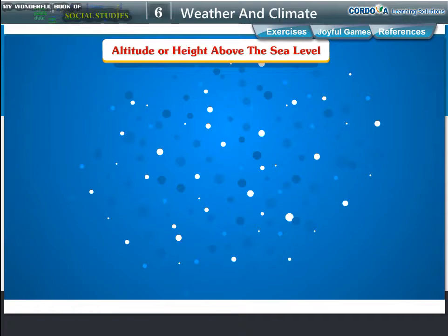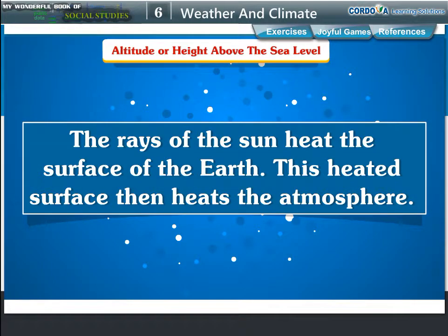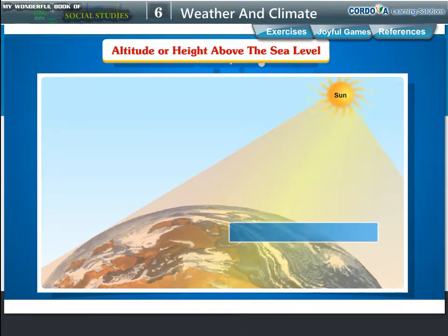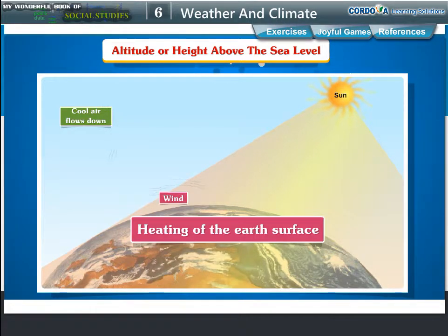Altitude or height above the sea level. The rays of the sun heat the surface of the earth. This heated surface then heats the atmosphere. Places at higher altitude receive lesser heat than those places that are at lower altitudes. Hence, the temperatures at higher altitudes are lower than in the plains. The temperature decreases as the height of the land increases. This is the reason why hill stations are cooler than plains even in summer.